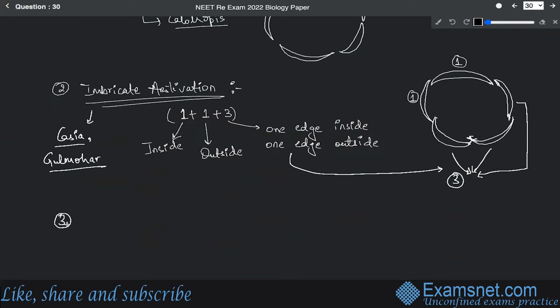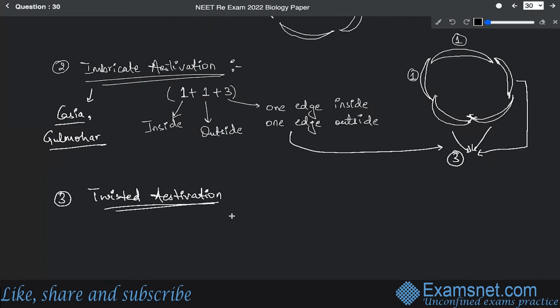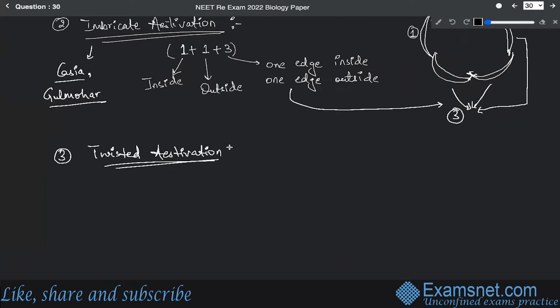All right. While the next is basically the twisted estivation. Now, this twisted estivation basically means that all its floral whorls will be arranged in a twisted manner. So twisted manner basically means that the arrangement will be something like this.